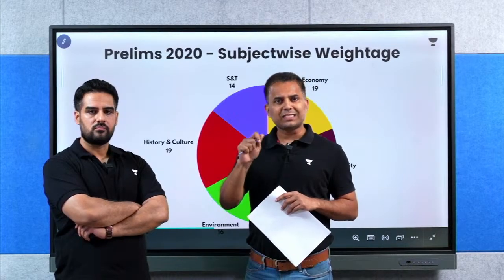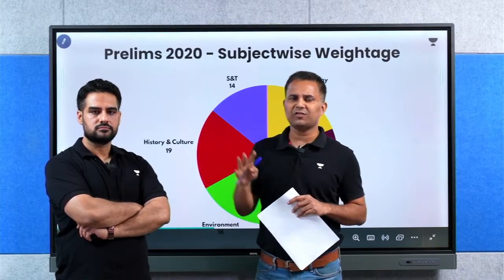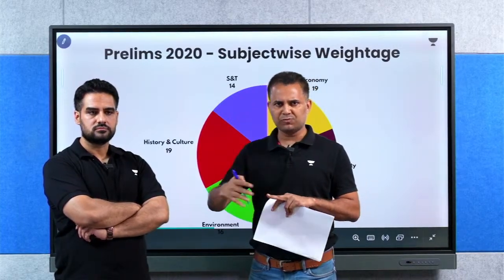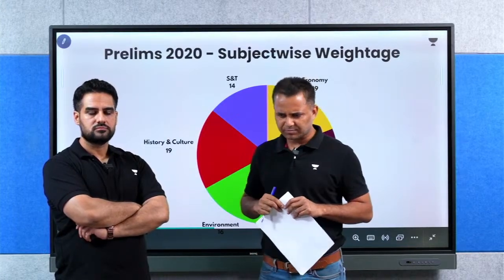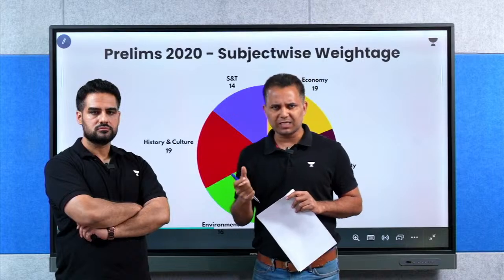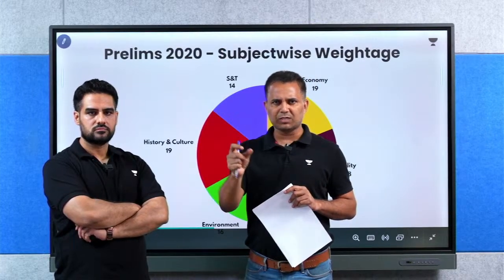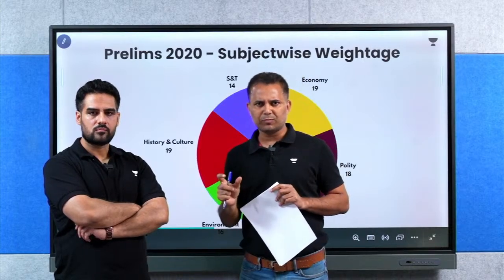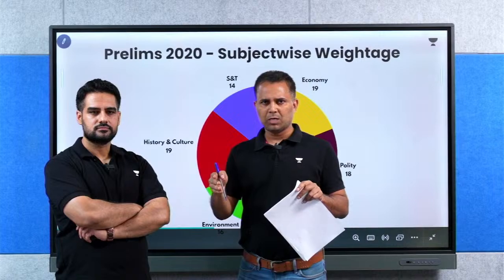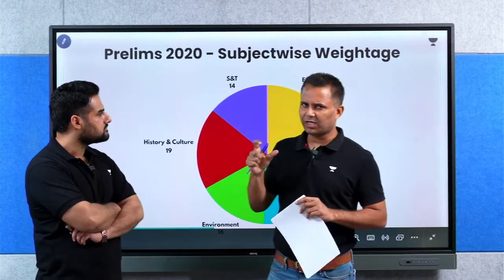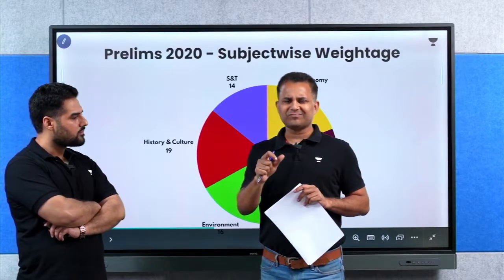Plus static, there is a new kind of question called static, meaning information based. So now we have three kinds of questions. One is concept mixed with the current issues, plus some static information. Static information, what I mean is, suppose there is a money market instrument. You should know the fact that there is a particular collateralized instrument, that is a money market instrument. This is not a concept, this is not current, it's just static information. So this year we have conceptual questions and static information also. Current facts they have ignored.